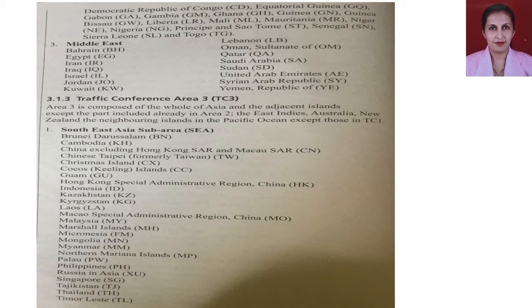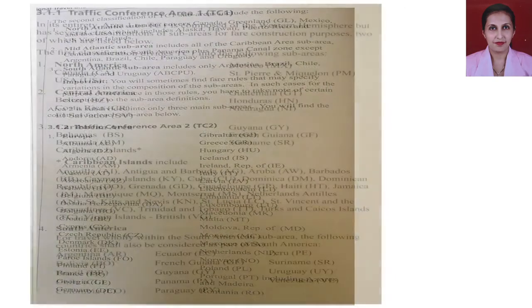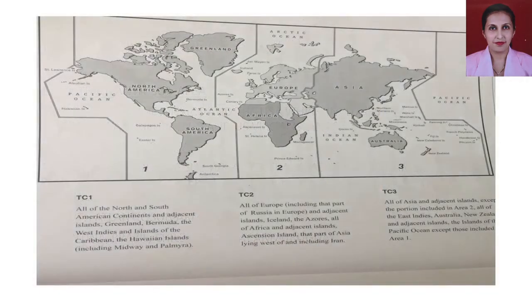Now we will see the TC3 area. So let's go back to the map. If we see the map again, we'll get to know we have the European continent, we have the Asian continent, we have Australia, we have New Zealand, we have the small adjacent islands, that is nearby islands. We have the Indian Ocean also, that comes under TC3. So now let's see how this TC3 area is being subdivided or classified.